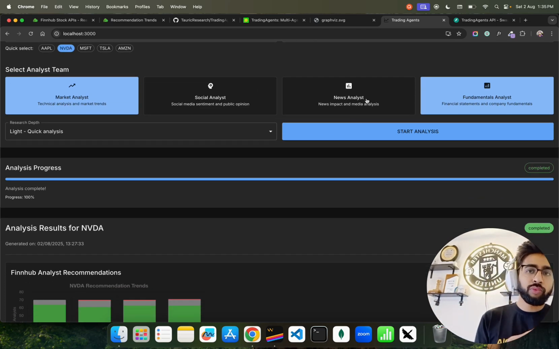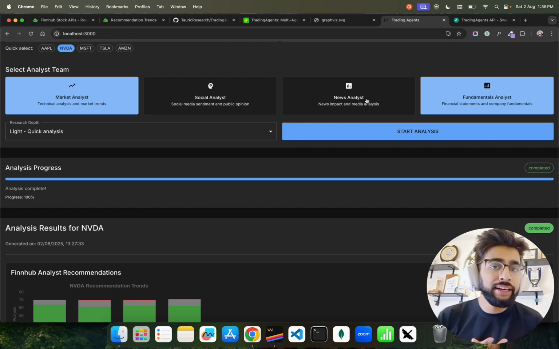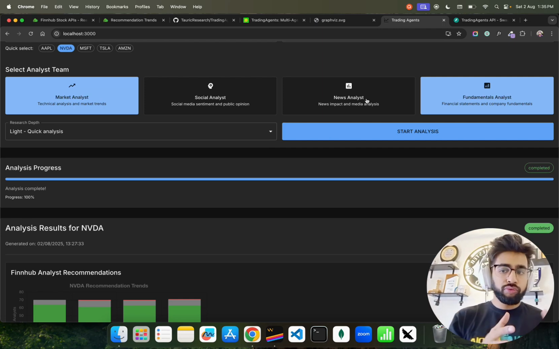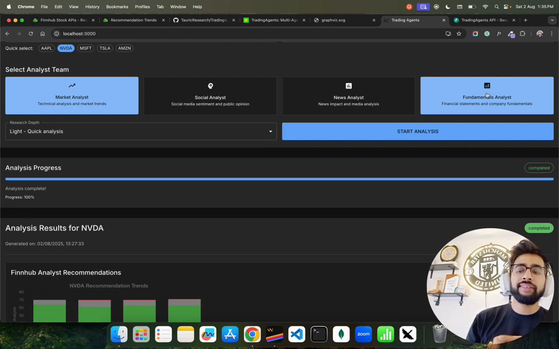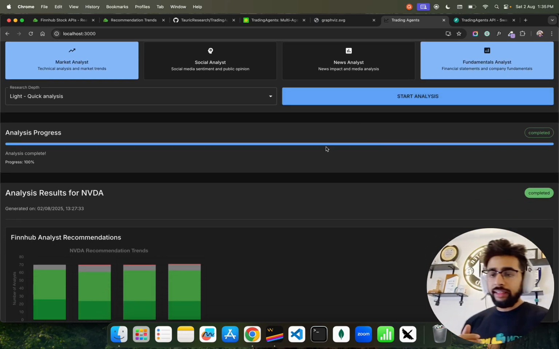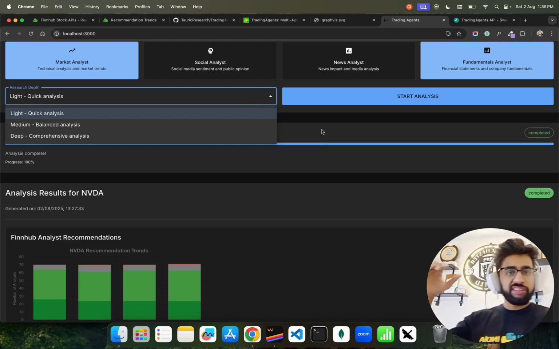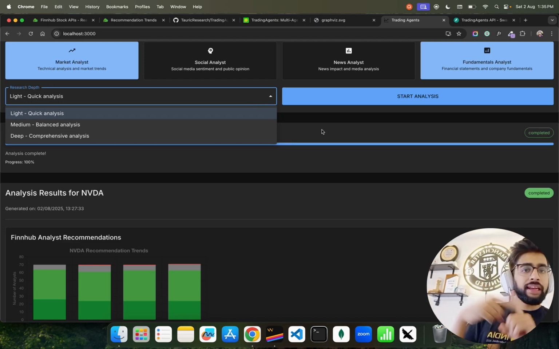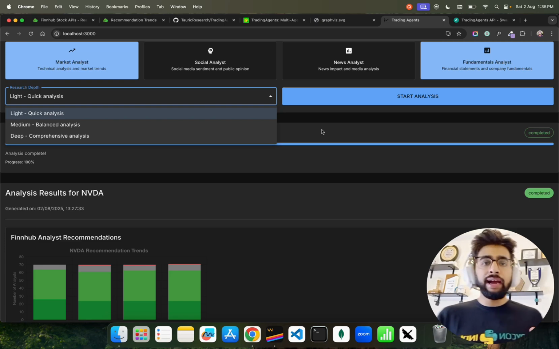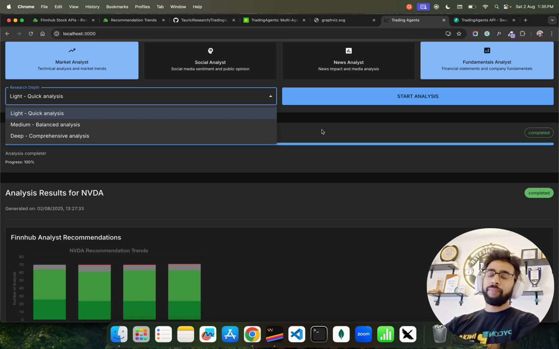The news analyst looks at the news on platforms like Bloomberg, Reddit, Finnhub, and so forth. And then I have the fundamentals analyst that reads company financial statements and company fundamentals. Then I click on research depth. There are three different types of depth of research that we can do. One is light, which is a quick analysis. Then medium, which is a balanced analysis. And then deep, which is a comprehensive analysis.